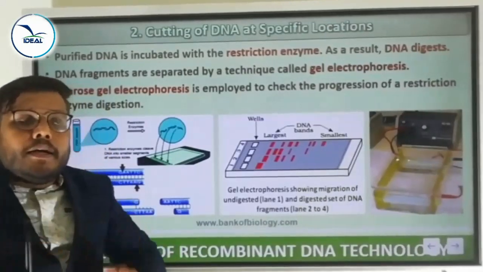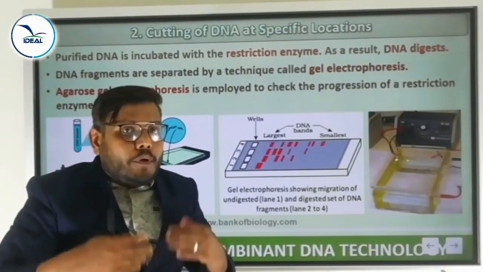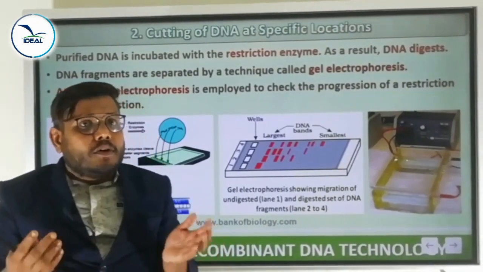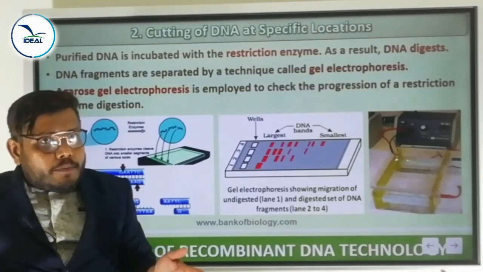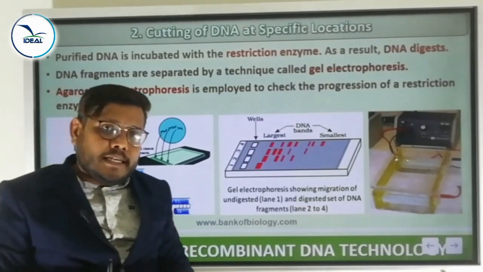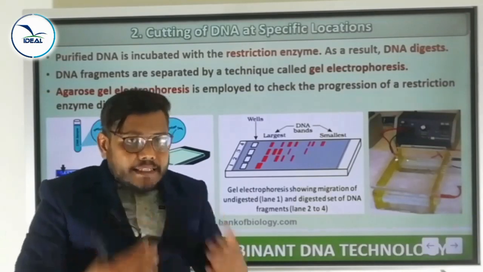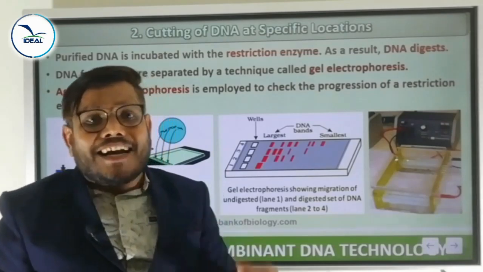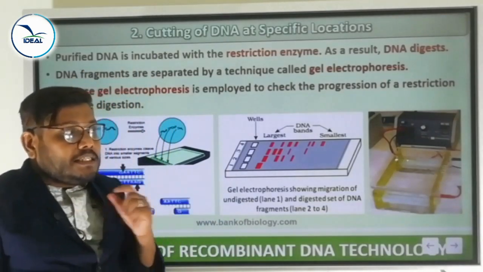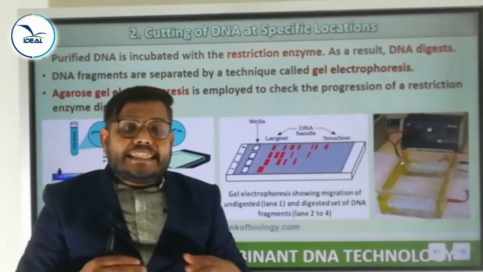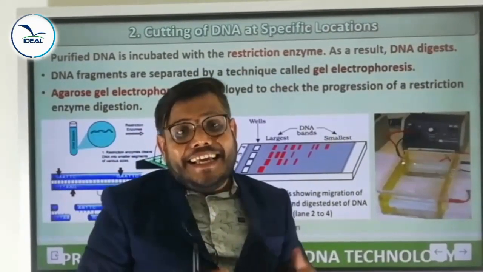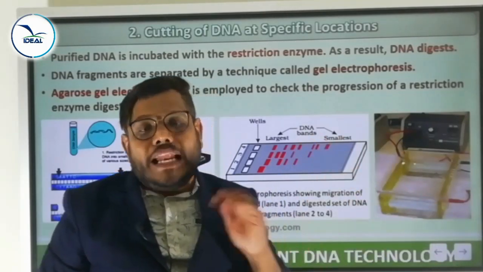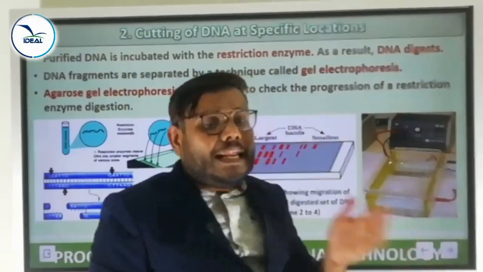So we have already cut the DNA at specific points, so we will get many fragments. Those fragments are not all the same. Is it clear? Some fragments are larger in size, some are smaller. After cutting the DNA, the next step is gel electrophoresis. What do we call gel electrophoresis? It is the technique for separating DNA fragments according to their size under the influence of an electric field. That technique is called gel electrophoresis.